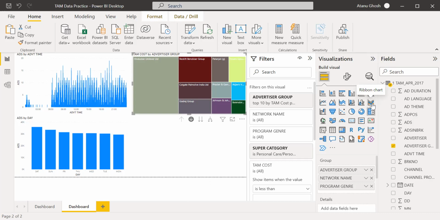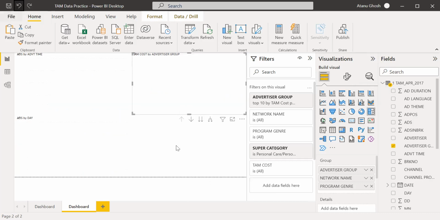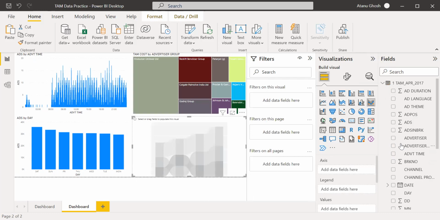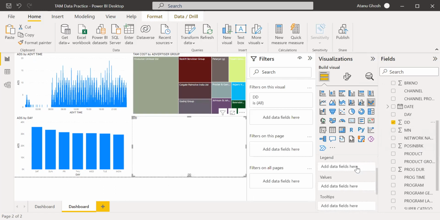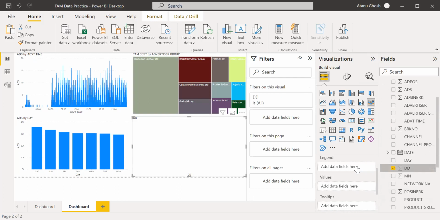Let's take the day of the month. So what we are going to do is take this DD, the day of the month, and take values as again our ads, number of ads.